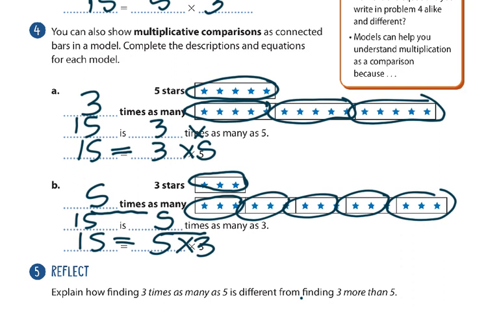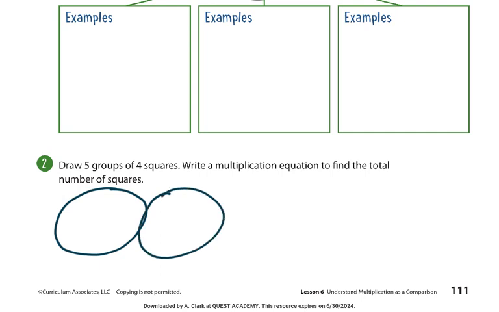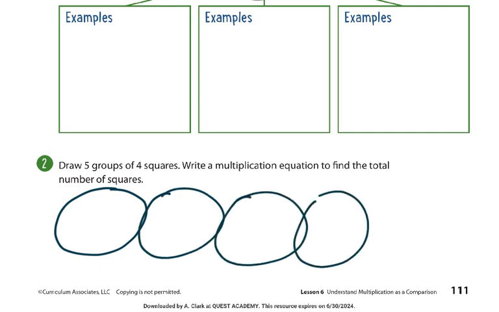Turn the page. We're on 111. At the very bottom, number 2. All right, it says draw 5 groups of 4 stars. So you're going to draw 5 circles. That's 5 groups. And it says in each one of them is 4 squares.